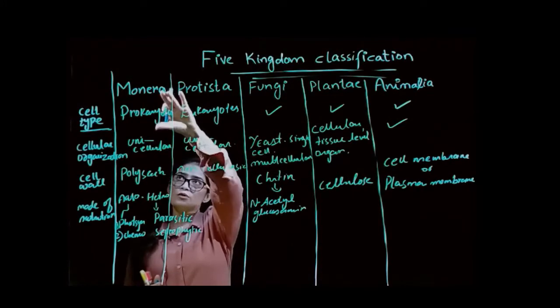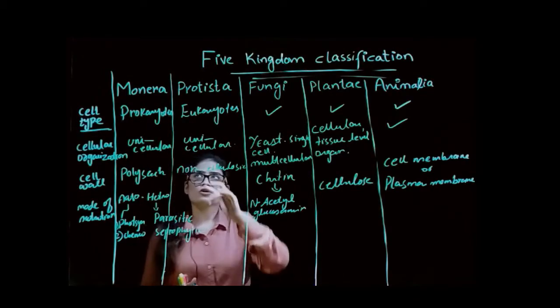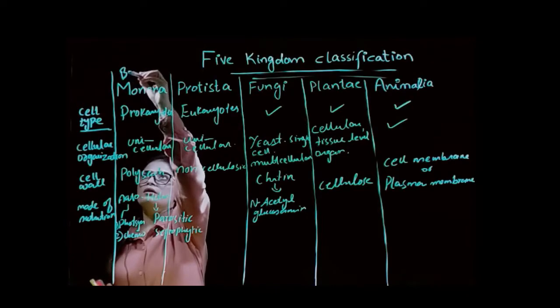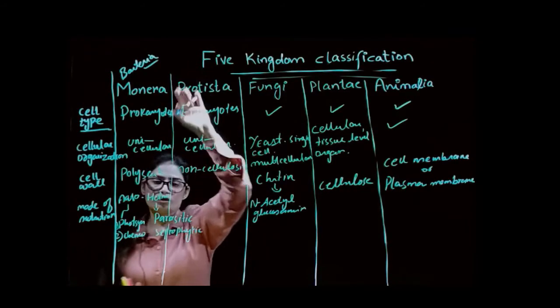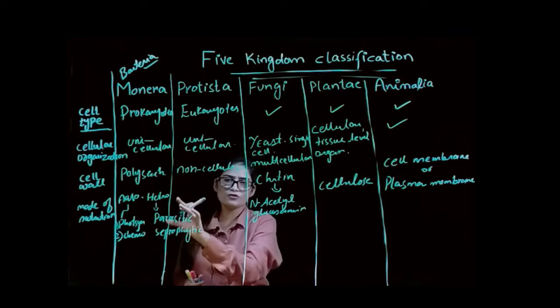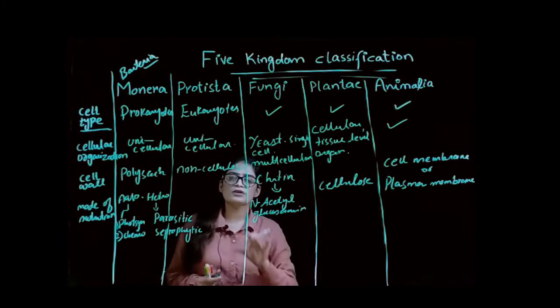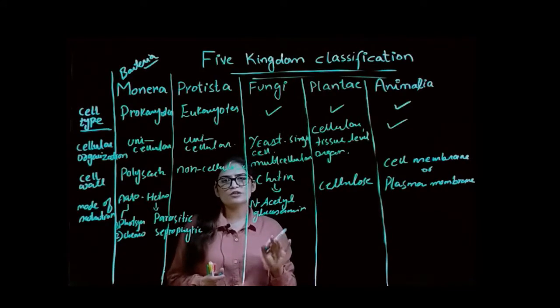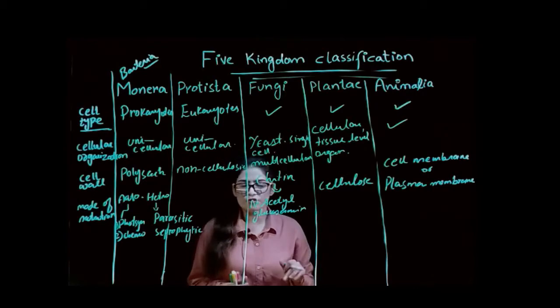When we are talking about the Monera and the mode of nutrition in the Monera, we are actually talking about the bacteria. Okay, this is the mode of nutrition that occurs in kingdom Monera. The second one we have Protista. In kingdom Protista, they also have autotrophic mode of nutrition.